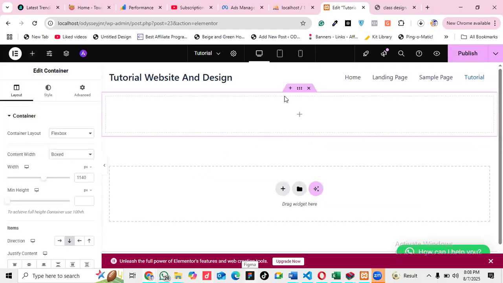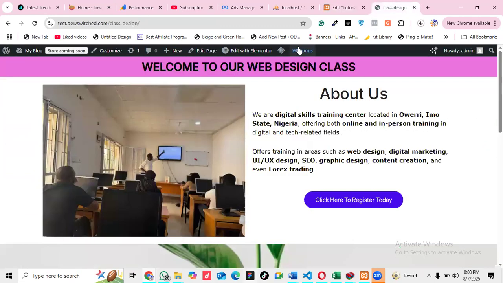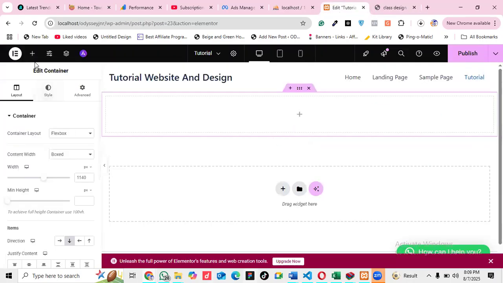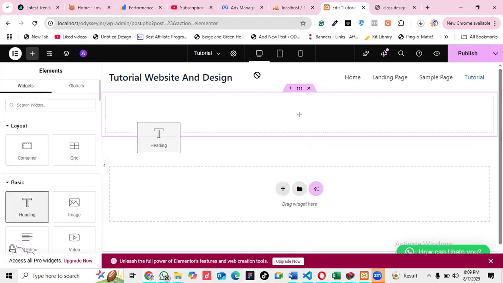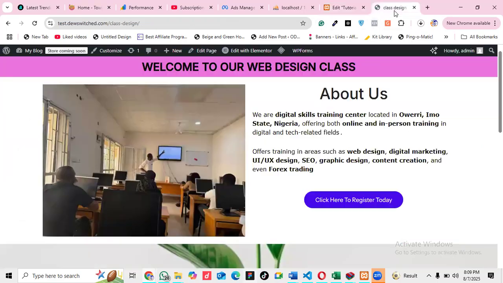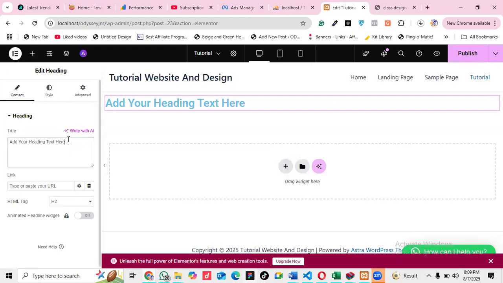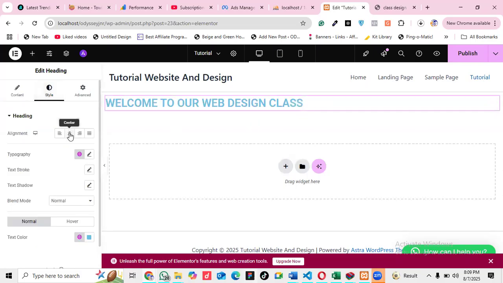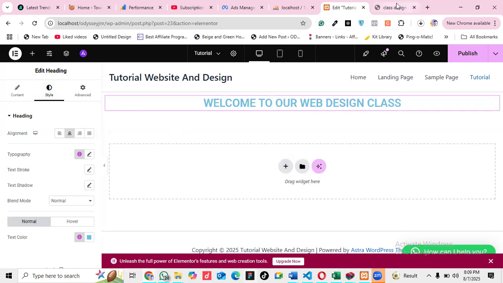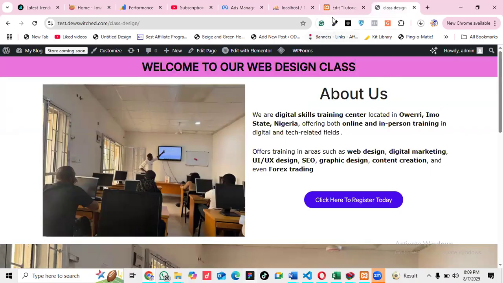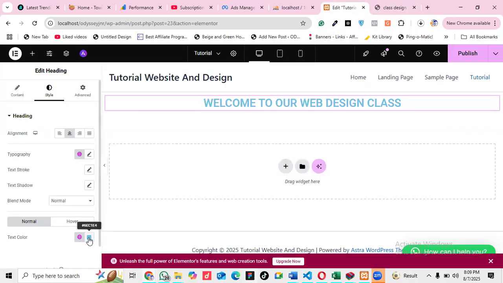So I click, first of all, you see what I did. I'm trying to achieve something of this nature. So what I have to do, I've added my first layer. So I will come here to add elements. I'll drag the text inside. Then it said, welcome to. So that it will be faster, I will copy the text manually. Then I'll come here, paste it. Then I'll go to style. Then I will make it centered. I've already made it center. So the color is what? The color is black. So I will change the color to black.